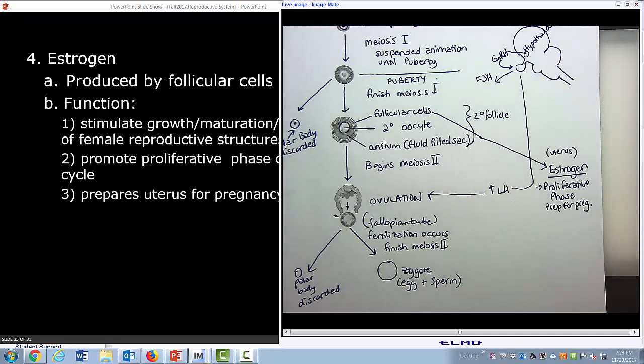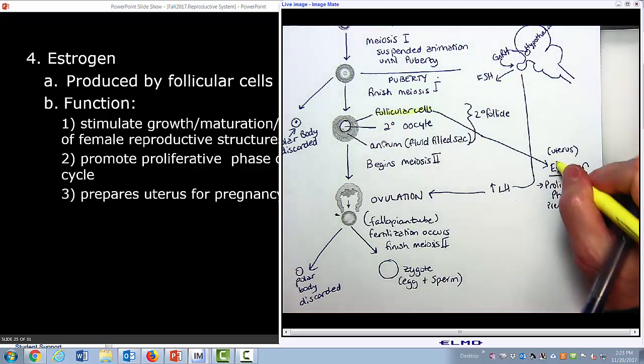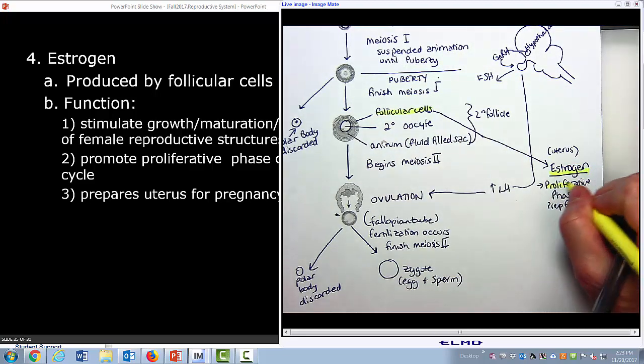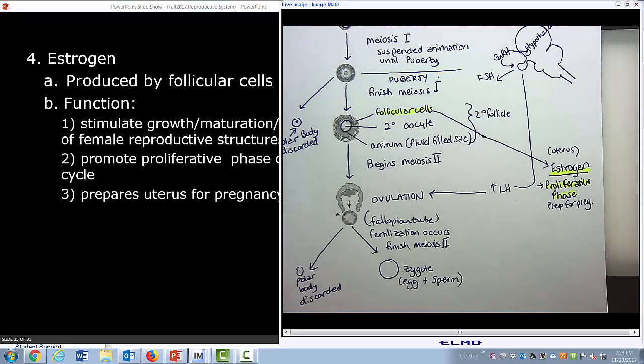So the follicular cells are like the interstitial cells. They're going to produce a hormone. In this particular case, they are going to be responsible for the proliferative phase of the uterus in order to prepare for pregnancy, okay? Because the egg's been ovulated, we don't know yet whether or not it's been fertilized.